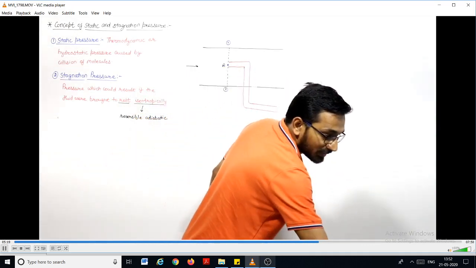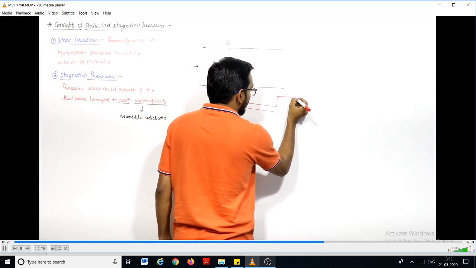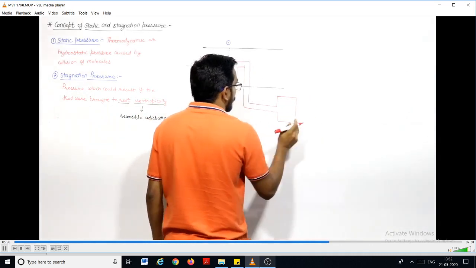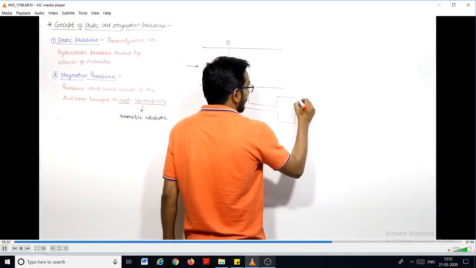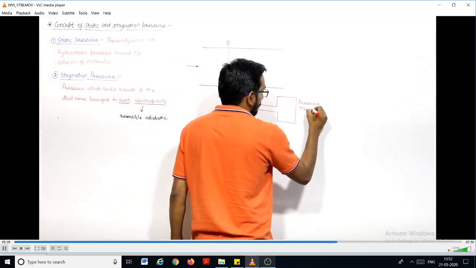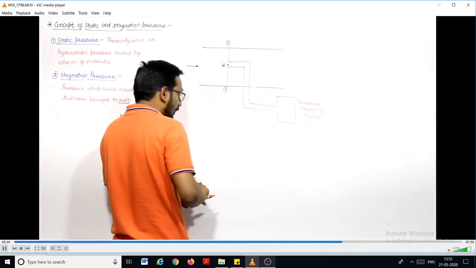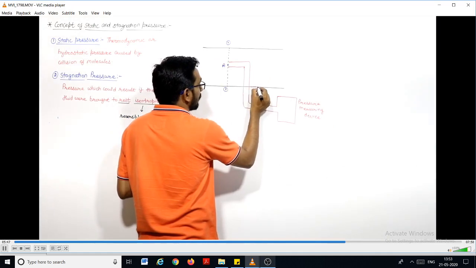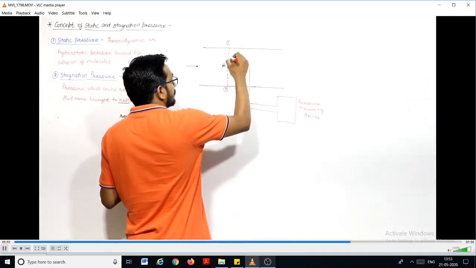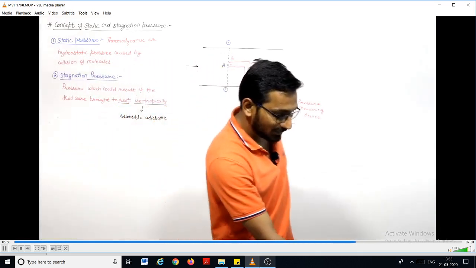This is a U-tube, and it is connected with some pressure measuring device, let us say. This is closed one. This is the pressure measuring device, right? This U-tube is a closed one. And on this tube, let us take one point here. That point is B. This A and B are very close, very near to each other, right?